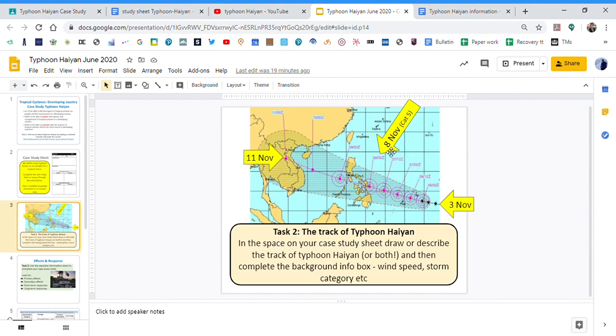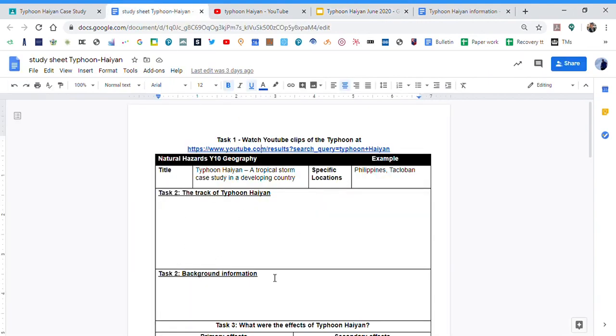Around the 8th of November, it became a Category 5, the strongest of all of the tropical storms, and went right over the central part of the Philippines before crossing the South China Sea, making landfall in Vietnam and Laos and Cambodia and northern Thailand as well. So that's your second task, to talk about the track of Typhoon Haiyan.